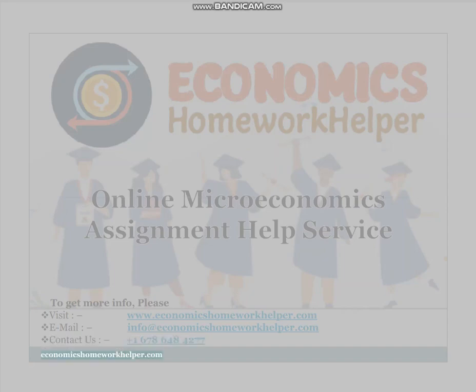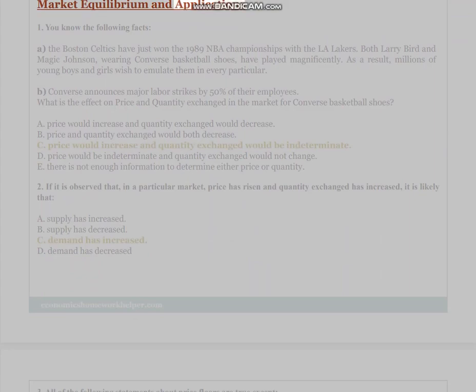economicshomeworkhelper.com. Market equilibrium and applications. 1. You know the following facts. A. The Boston Celtics have just won the 1989 NBA championships with the LA Lakers. Both Larry Bird and Magic Johnson, wearing Converse basketball shoes, have played magnificently. As a result, millions of young boys and girls wish to emulate them in every particular.